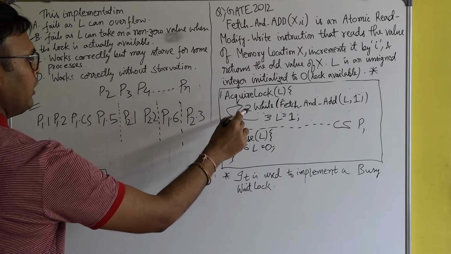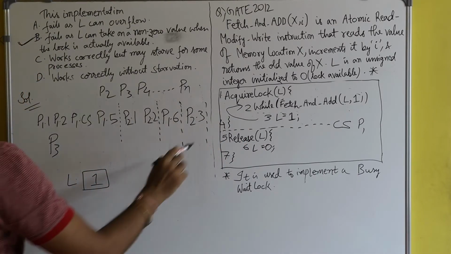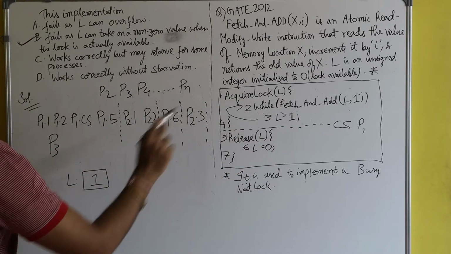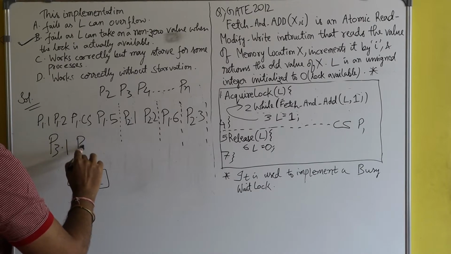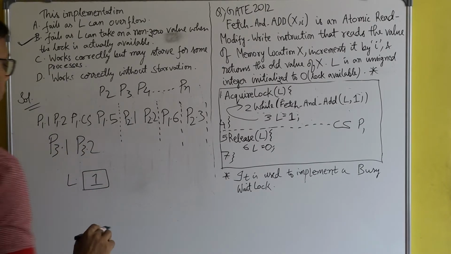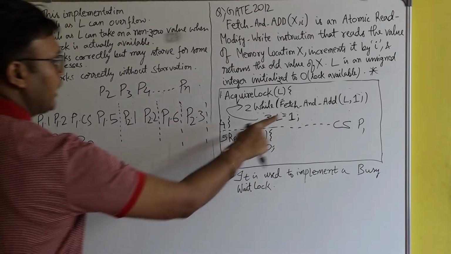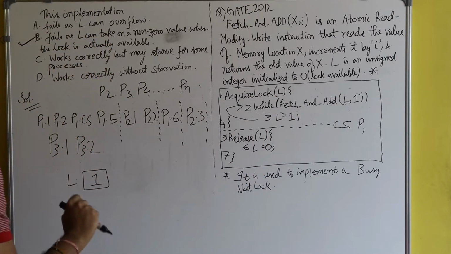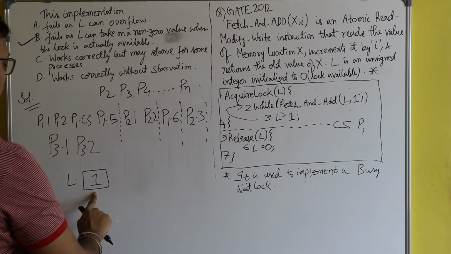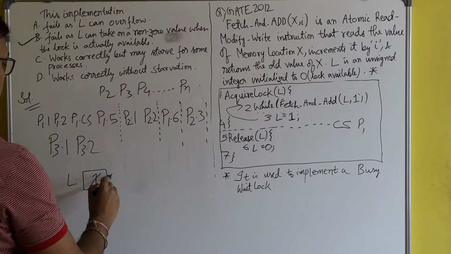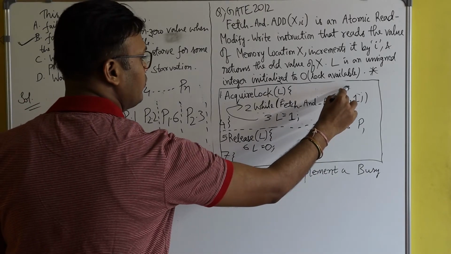Suppose at this time process P3 came. Process P3 also wants to enter inside the critical section. For that, process P3 will execute line number 1. After that, process P3 will execute line number 2. Since the value of lock is 1 and fetch and add has been called here, it will increment the value of lock by 1, 1 plus 1, 2, and return the old value of lock, so 1 will be returned.